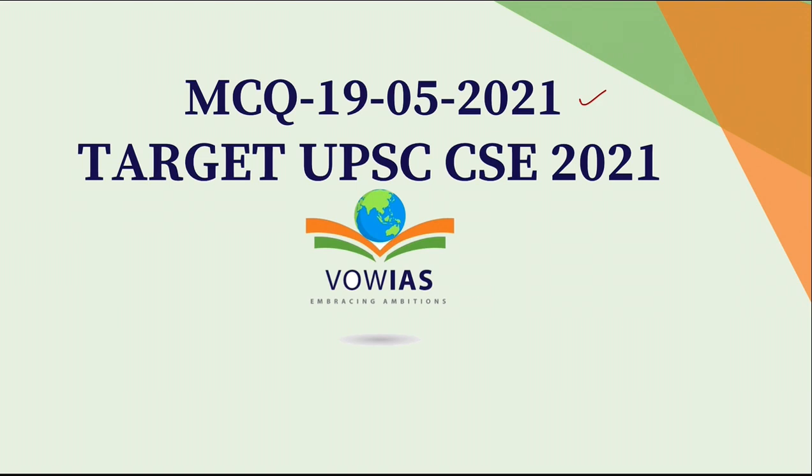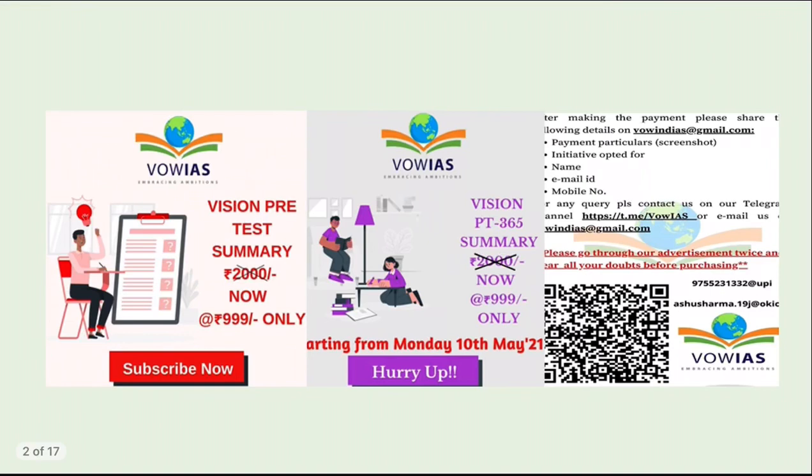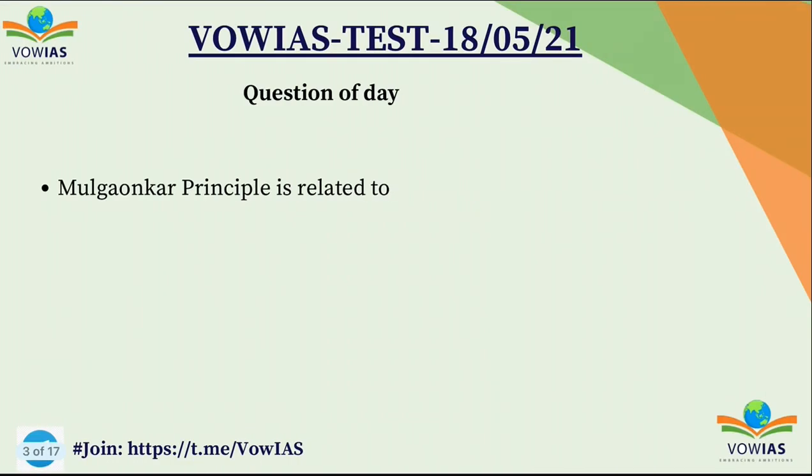Now we are going to discuss today's current affairs based 5 MCQs. Before we begin, yesterday I asked you a question. What was the question? This is the question: it's about the Mulgaonkar principle. The Mulgaonkar principle is related to what? The idea behind this is just to ensure that you cover more concepts in a much broader way, so that before the exam it will be very easy for you.